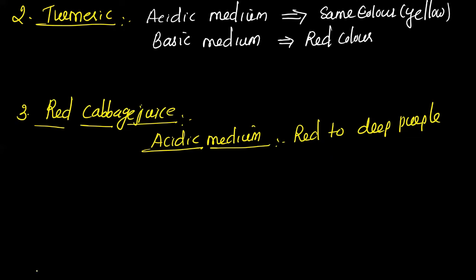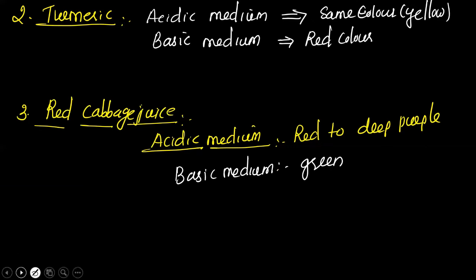And what is it in basic medium? What is the color of red cabbage in basic medium? It appears green color in basic medium. So what is the color of red cabbage indicator in basic medium? Green color. In acidic medium, it is a red to deep purple, or you can say simply red color or purple color. Clear? Next, we'll learn about